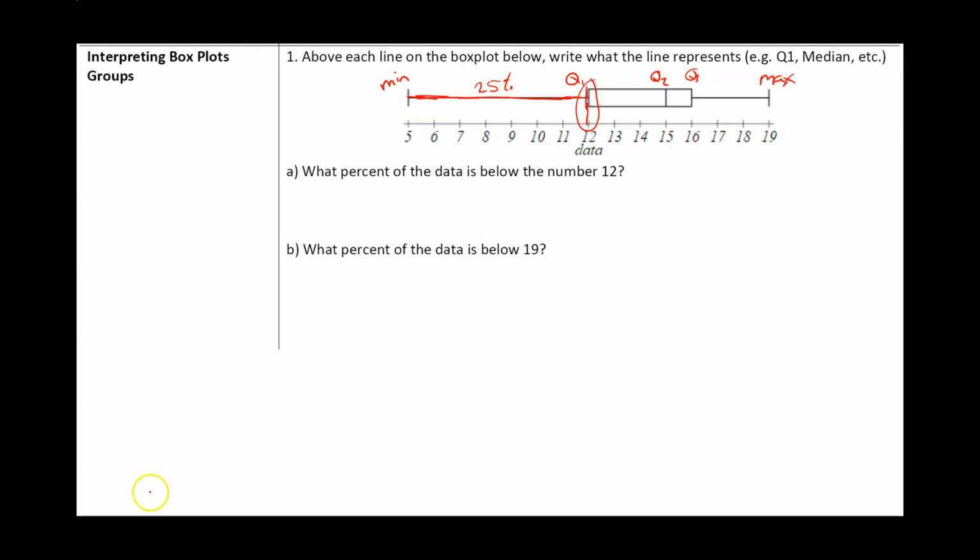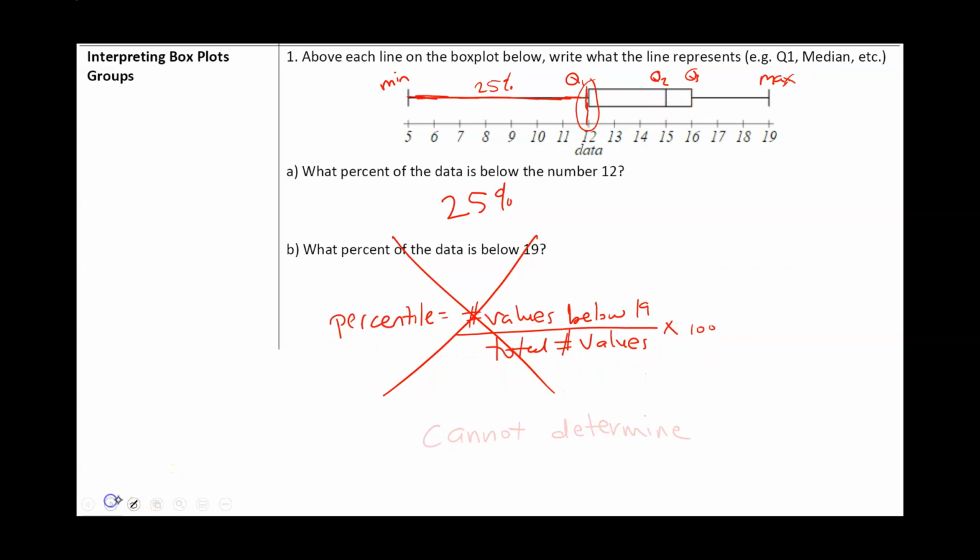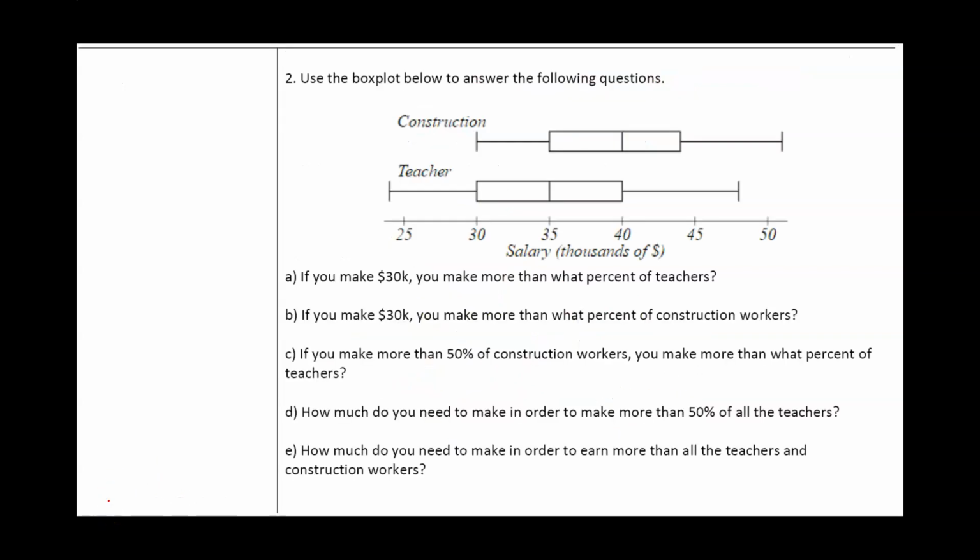So what percent of values are below the number 12? That would be 25%. And we're going to skip part B. So remember, Q1 is always 25, Q2 is 50, Q3 is 75. Okay, skip part B, it's kind of a badly written question.